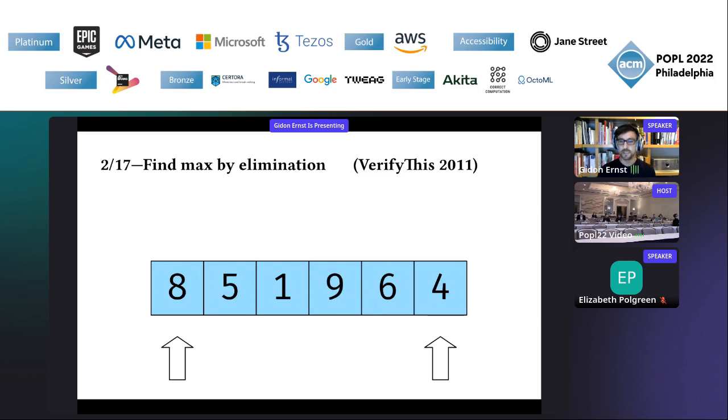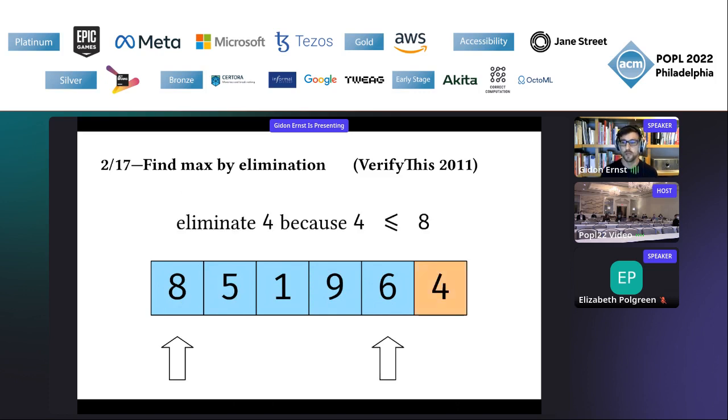And the idea is as follows. So we have this array here, for example, with 6 numbers, and we want to find number 9. And we do this by keeping two indices, one left index and one right index. And we are gradually moving them inwards until we find this number 9. And the way we do it is we just look at the two current numbers, 8 and 4, and then we move the pointer which is pointing to the smaller of those numbers. So we exclude number 4 because 4 is smaller than 8.